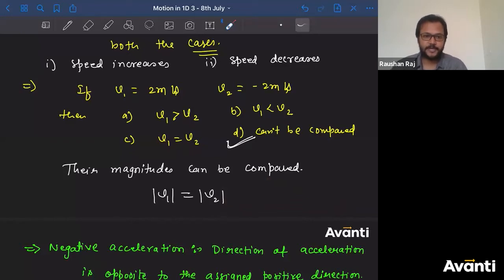ठीक है बच्चा लोग समझ में आया क्या? Yes, you cannot compare the vector quantities बच्चा. You cannot compare the directions. You can only compare the magnitude. निश्चिंत, that is तुमने वेक्टर का कॉन्सेप्ट पढ़ा है बच्चा निश्चिंत. This modulus means the magnitude of V1. This modulus means the magnitude of V2. All right, you cannot compare.